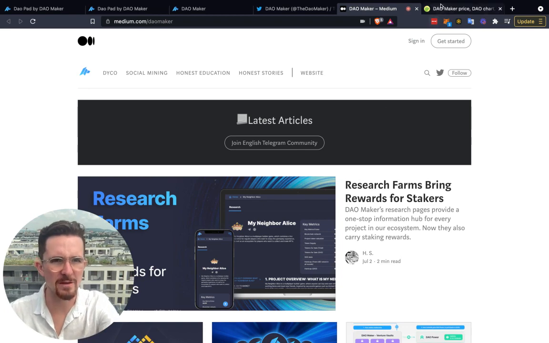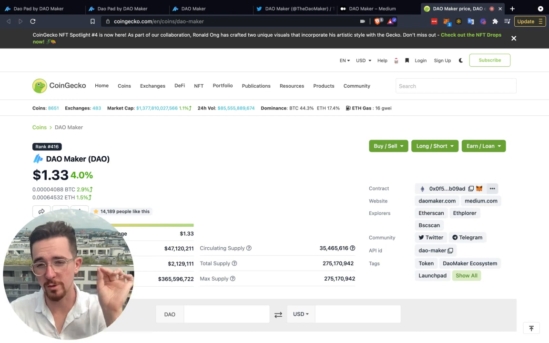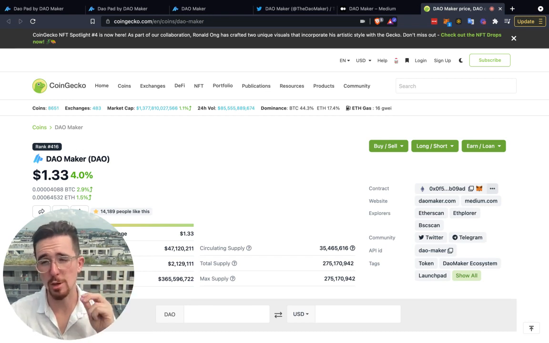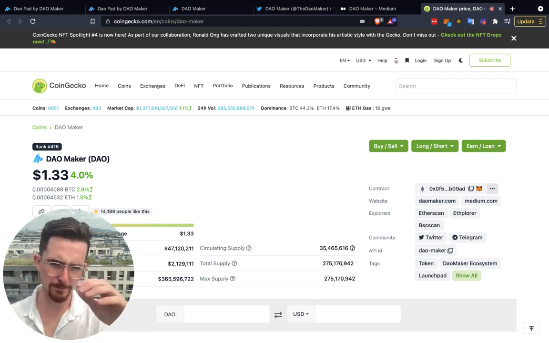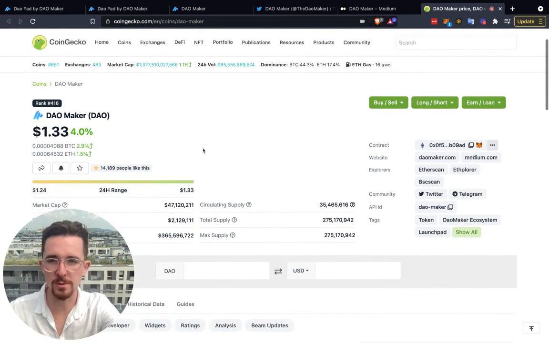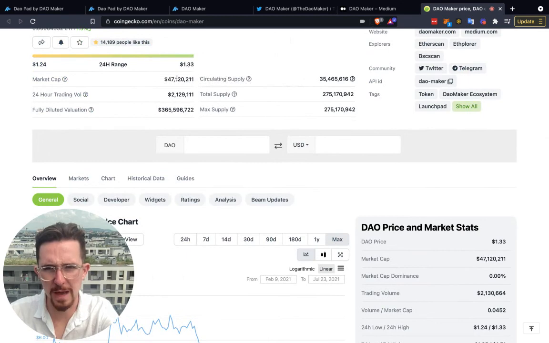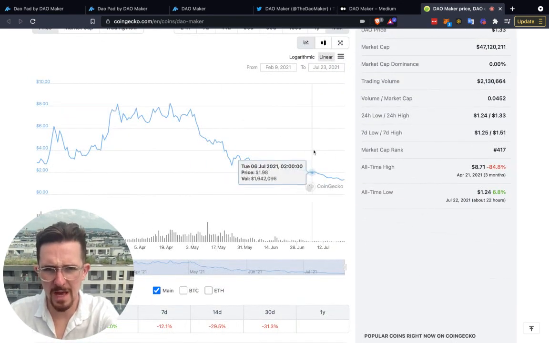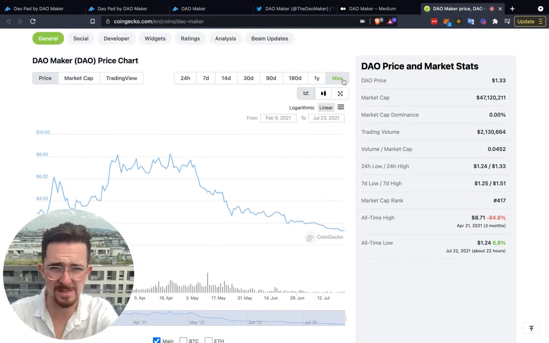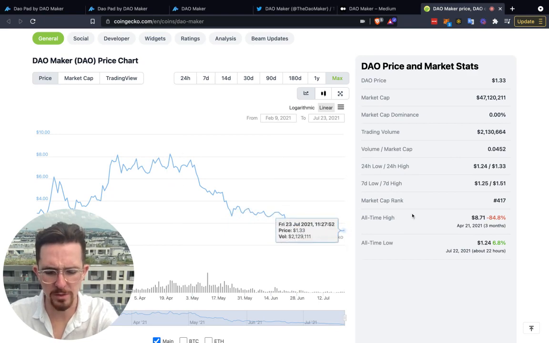And then lastly, we have the DAO tokens. This is the actual Dao Maker token. Keep in mind, you have the Dao Maker token, which is part of the participating, but you also have the Dao Power token. Now, I can make another video completely on the Dao Maker token and the Dao Power token, looking at tokenomics, but the point of today's video was really just to introduce you to this ecosystem. Right now, it's sitting at $1.33. We saw that the market cap is sitting under $50 million. So still relatively low market cap. This is basically at all-time lows, at least since it's been listed on CoinGecko. We saw those highs of around $8.24. And we've retraced back down.